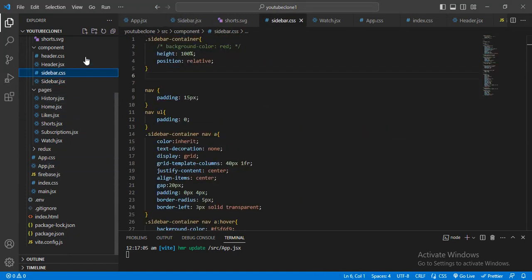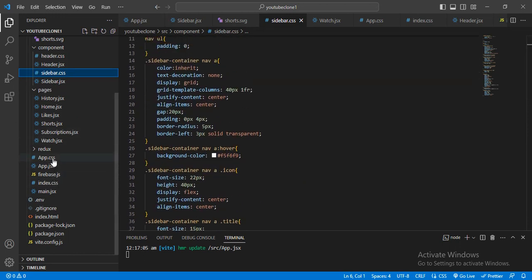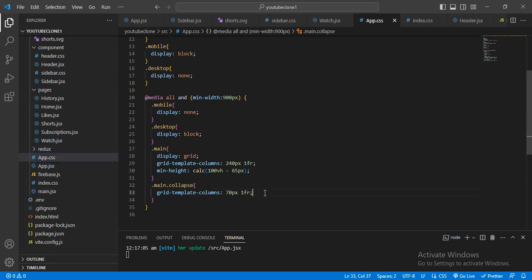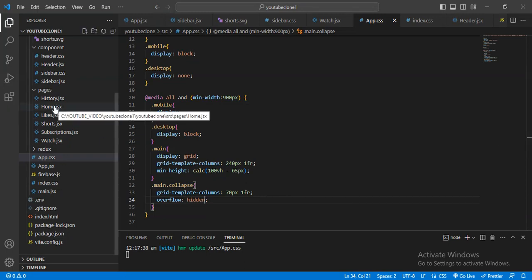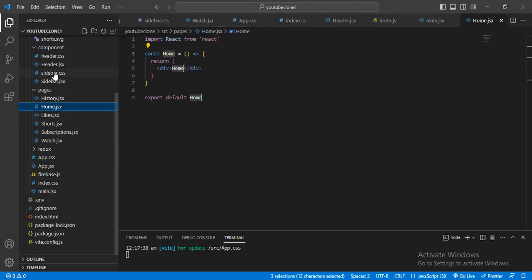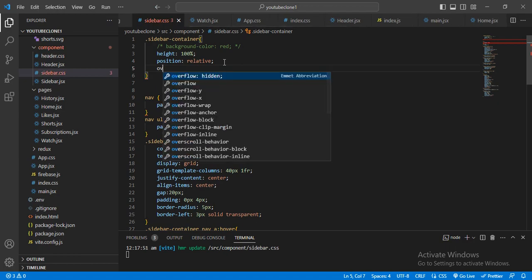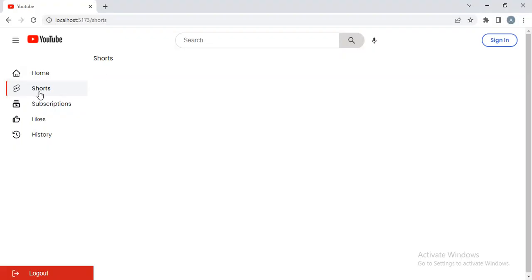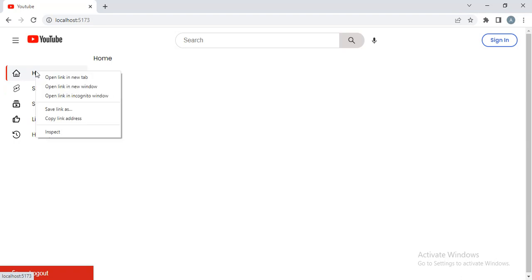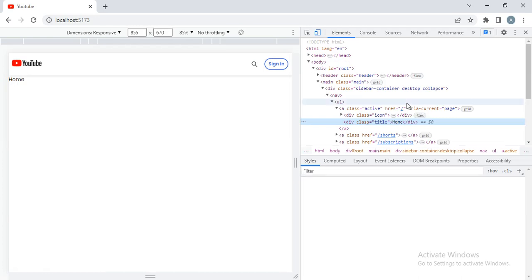In the sidebar, I will give overflow hidden. And why is it still not done? Let me check. Right click, go to inspect,